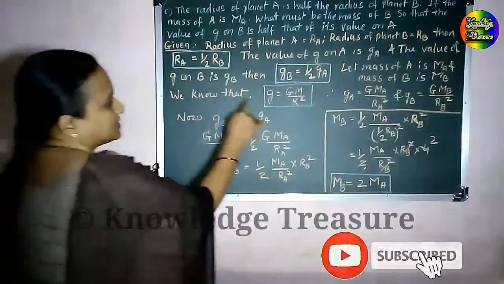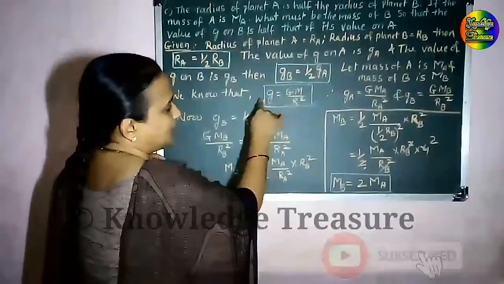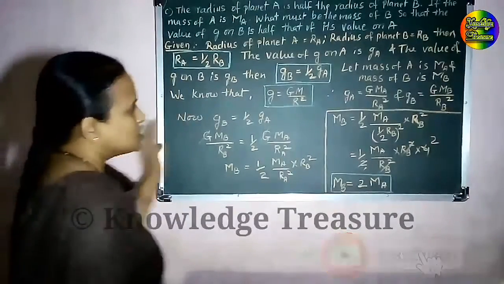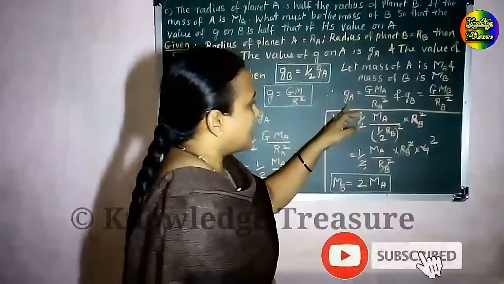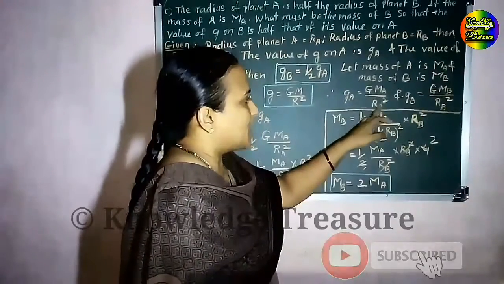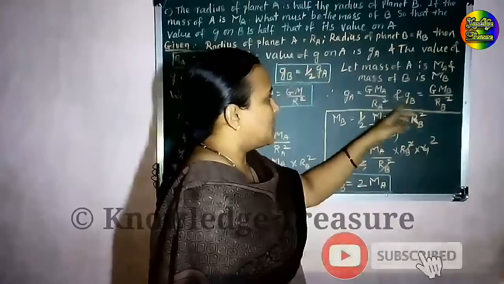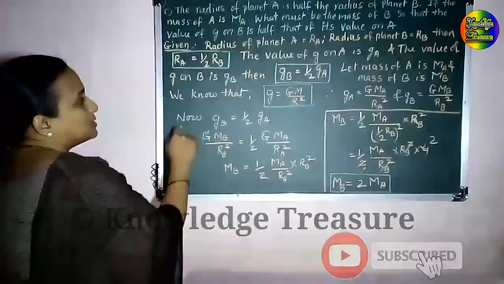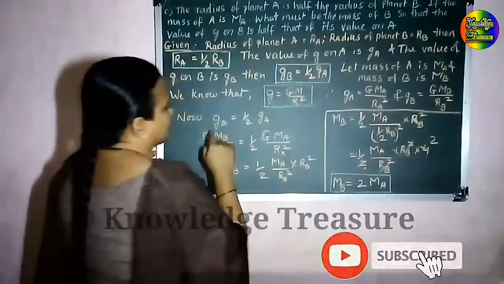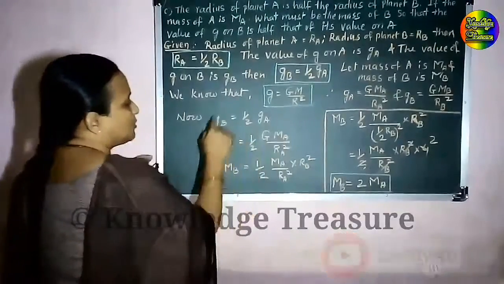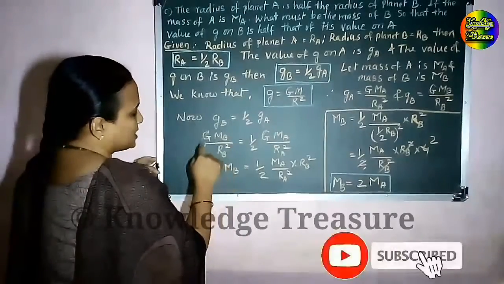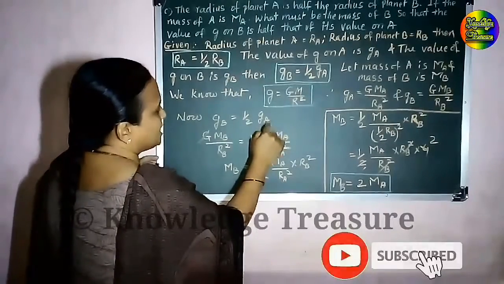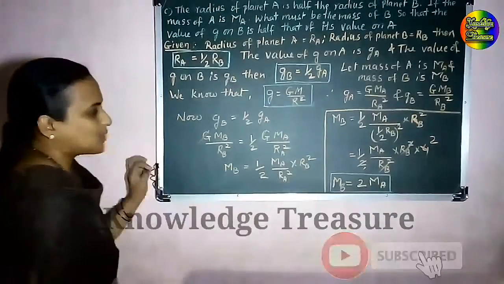Then we know that g is the acceleration due to gravity. g is equal to GM upon r square. So using this, g at planet A is equal to GMa upon Ra square, and at planet B, g is equal to GMb upon Rb square. Now, using this equation, Gb is equal to half Ga. Now put the value of Gb here, that is GMb upon Rb square is equal to half into the value of Ga, that is GMa upon Ra square.